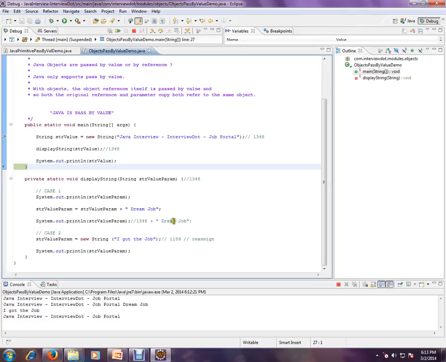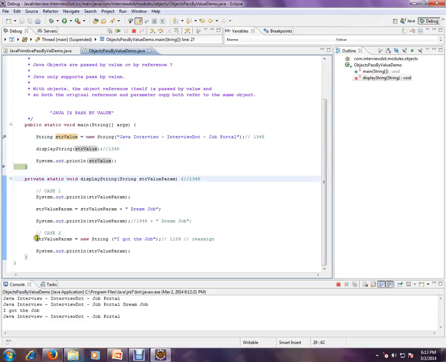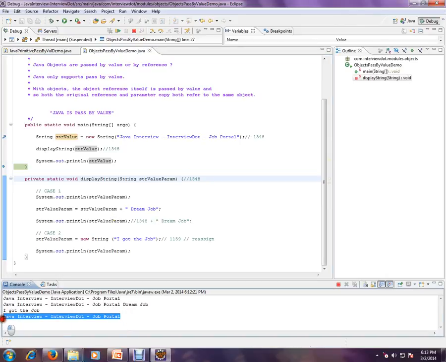Okay, there is no impact here. Can you see? It still prints the original value. Whatever we have done here, it didn't capture at all. We just passed a copy, so there is no impact at all on the original object.